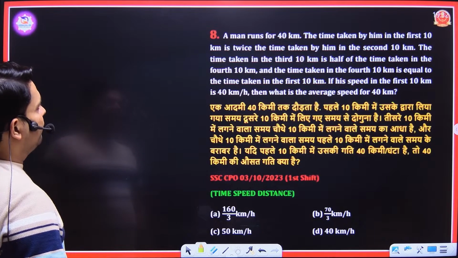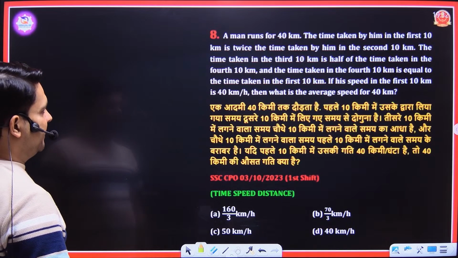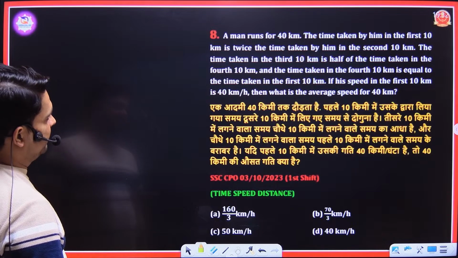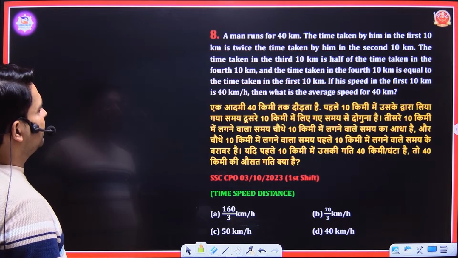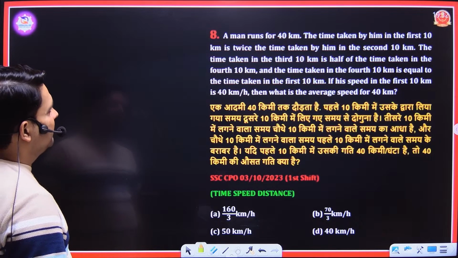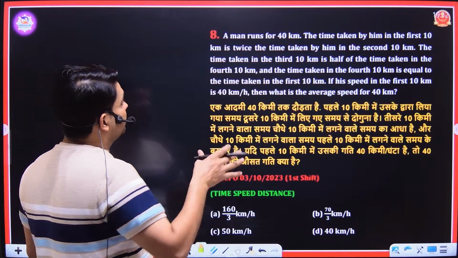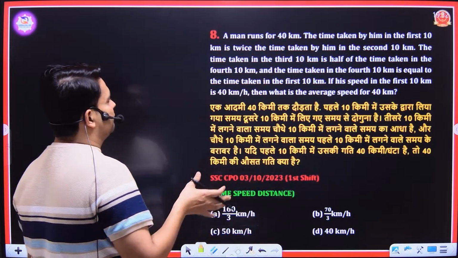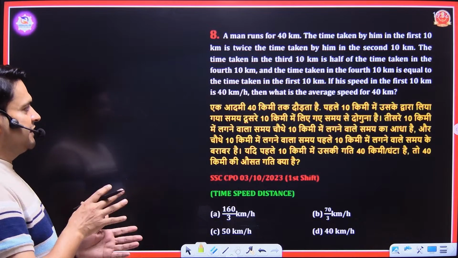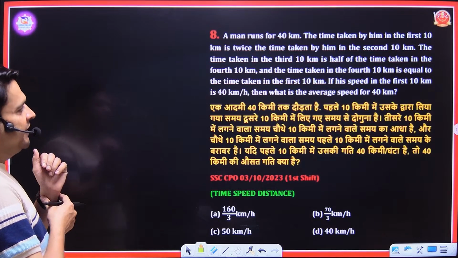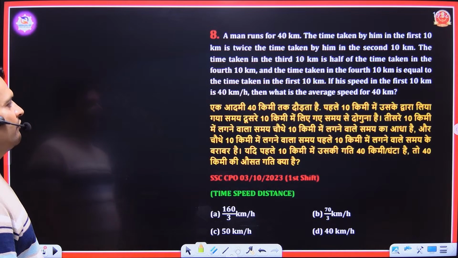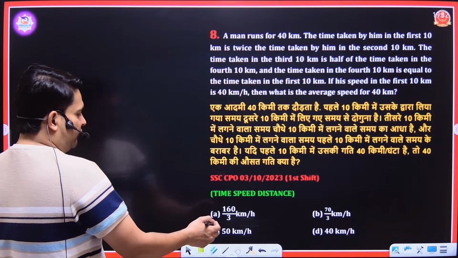A man runs for 40 kilometers. The time taken by him in the first 10 kilometers is twice the time taken by him in the second 10 kilometers. The time taken in the third 10 kilometers is half of the time taken in the fourth 10 kilometers, and the time taken in the fourth 10 kilometers is equal to the time taken in the first 10 kilometers. If his speed in the first 10 kilometers is 40 kilometers per hour, then what is the average speed for 40 kilometers?